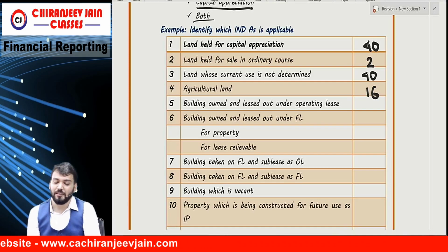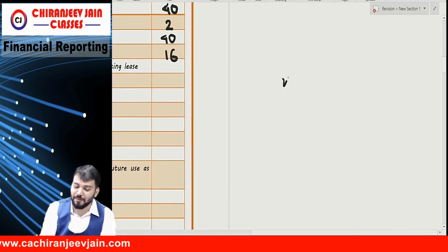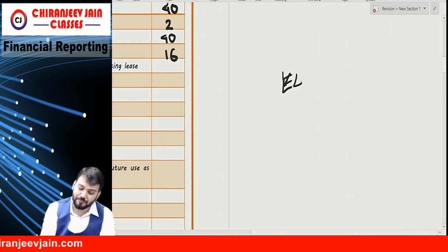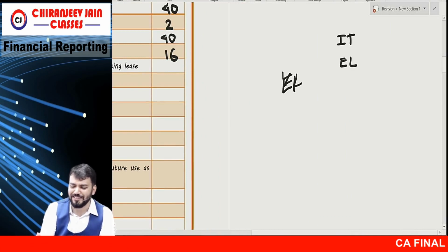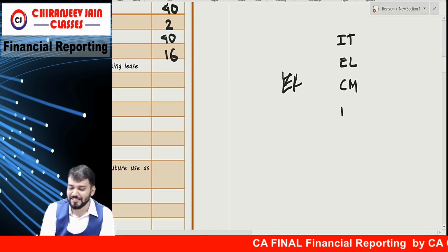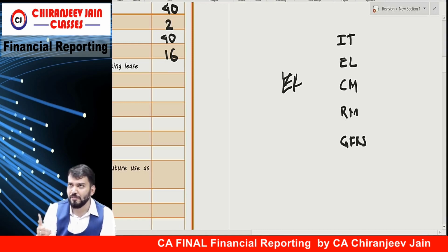Let us understand one thing. Elective papers: what are the elective papers? One is international taxation. Then economic law, then capital market and risk management. Then GFRS. Then one more is there.